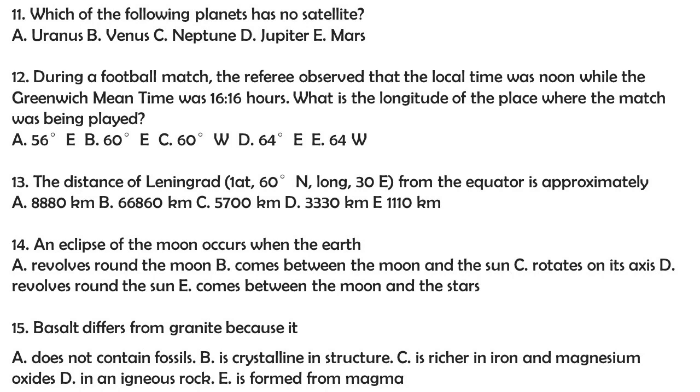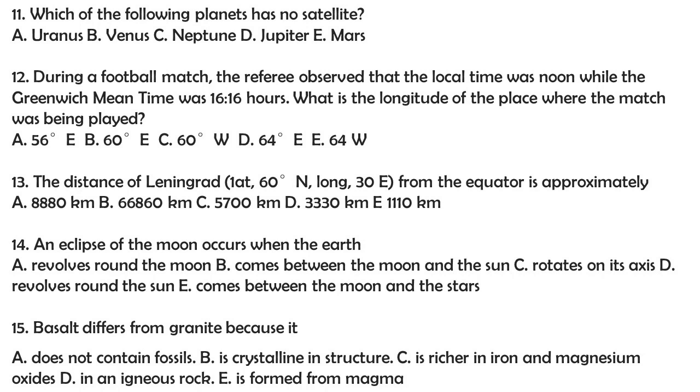Question 12. During a football match, the referee observed that the local time was noon, while the Greenwich Mean Time was 1616 hours. What is the longitude of this place where the match was being played? A. Longitude 56 degrees east. B. Longitude 60 degrees east. C. Longitude 60 degrees west. D. Longitude 64 degrees east. E. Longitude 64 degrees west. The correct answer to this question is E. The longitude is longitude 64 degrees west.